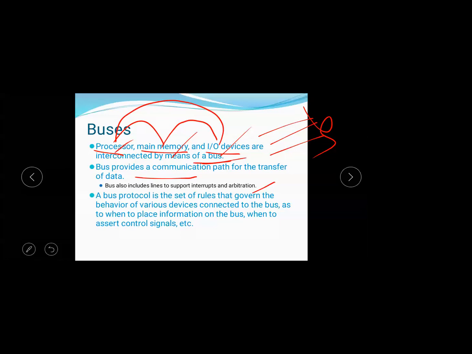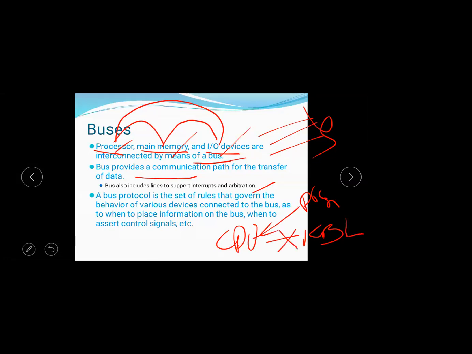Interrupt means when a high priority device interrupts the processor while the processor is performing a low priority device operation. That is, if the CPU is performing a low priority device operation, like the keyboard, and the printer sends an interrupt signal, then the processor accepts the interrupt from the printer and stops the keyboard operation, because the keyboard is lowest priority and the printer is highest priority. That is how it supports interrupts, and also arbitration.